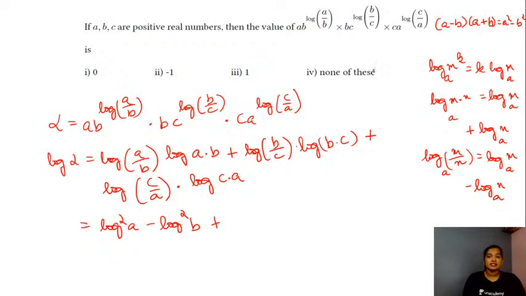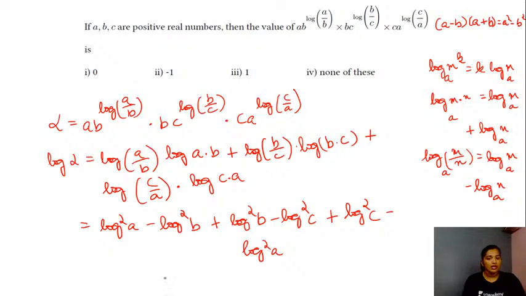Similarly, if you follow the same identity, this will be log square of b minus log square of c, plus these two terms will be of the form log square of c minus log square of a. So all the terms here will cancel out and this value will be equal to 0.